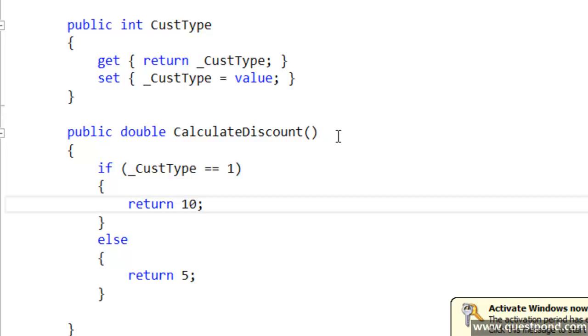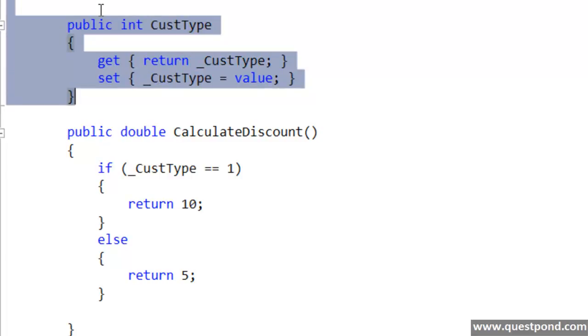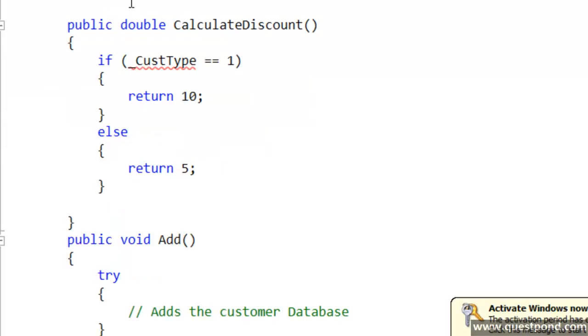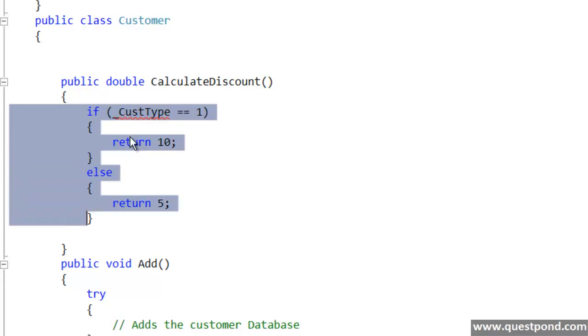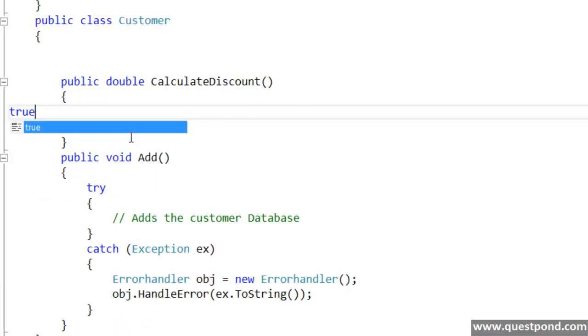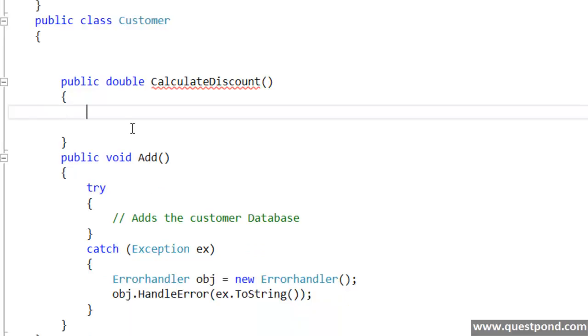So now the next thing is, how do we implement OCP over here? The first foremost thing we need to do is get rid of this customer type, because this customer type variable is the main reason for the if condition, right? So let me get rid of this first. Let me delete this. Now let's consider that this customer class is an ordinary customer class. It represents an ordinary customer where there are no discounts. So this class represents an ordinary customer, and the discount calculation for the ordinary customer is 0%. In other words, there is no discount for an ordinary customer.